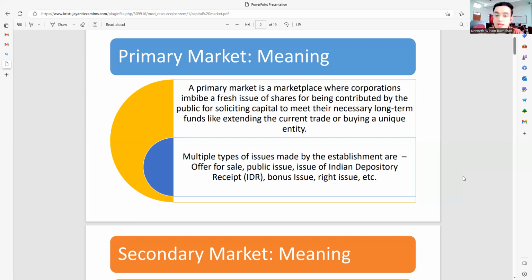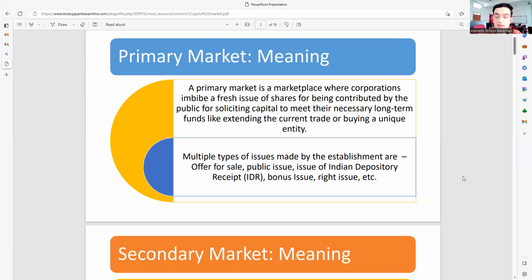Again, to sum it up, the primary market is a marketplace where corporations, organizations or businesses get together and issue shares for the first time. Why are they issuing shares? To increase their capital. Why are they increasing the capital? Because they require long-term funds. Why do they need long-term funds? Simply for extending the current trade or buying unique entities. It is as simple as that.